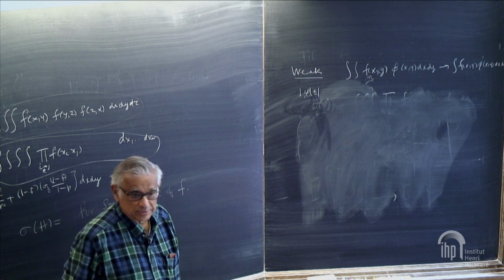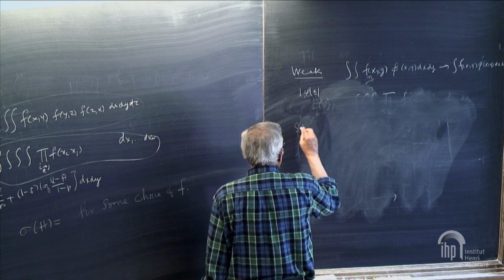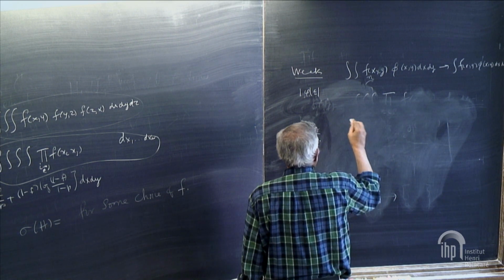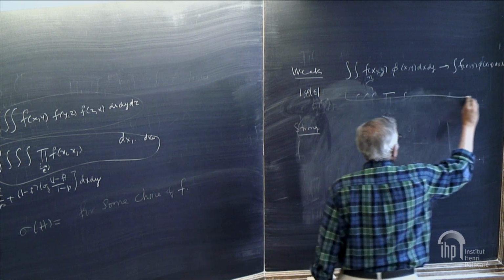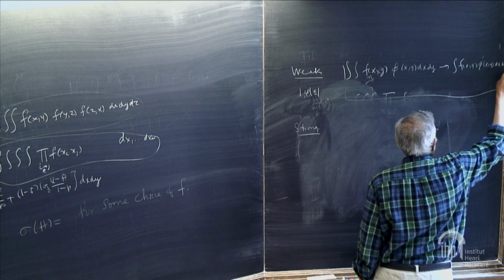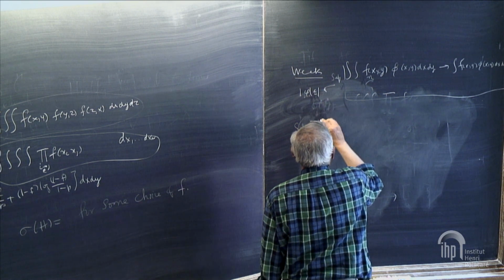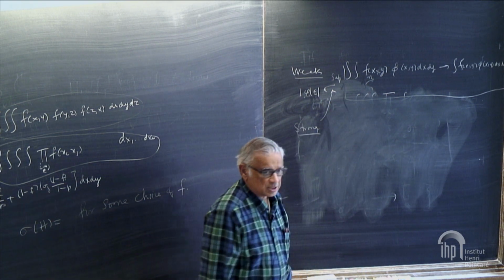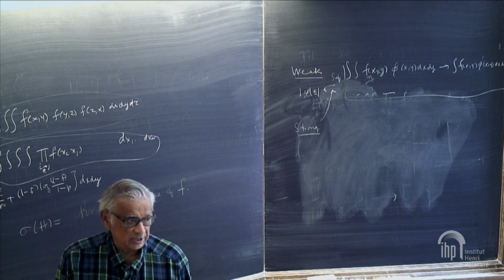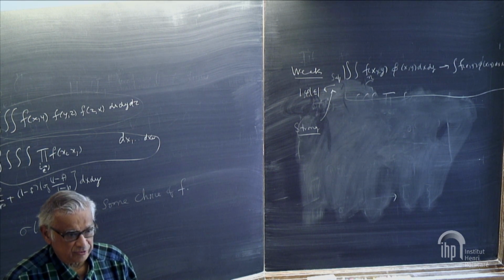So strong topology is exactly the same thing, but there is a sup over phi less than or equal to 1 that makes a strong topology, once it's uniform. Weak topology is valid for each phi, and strong topology is valid uniformly.